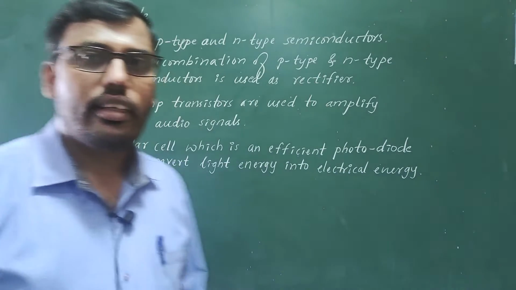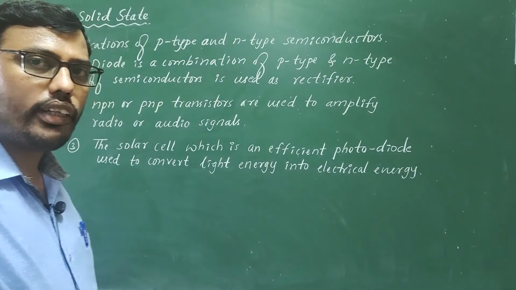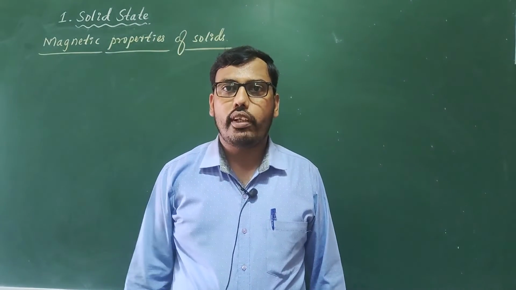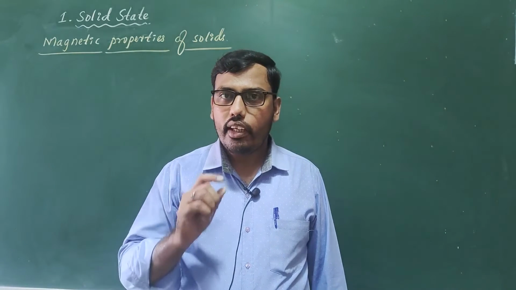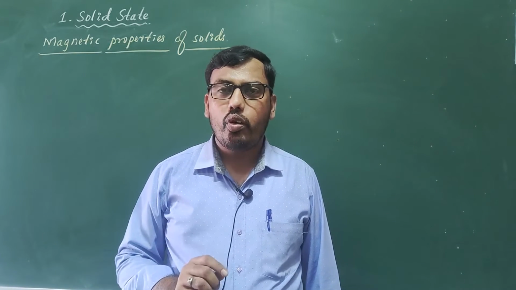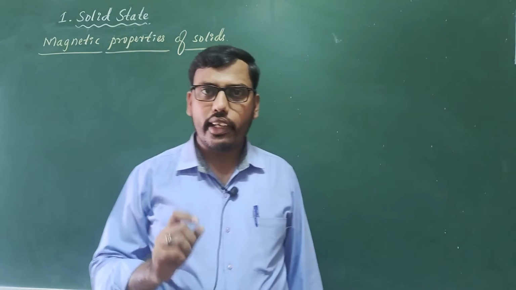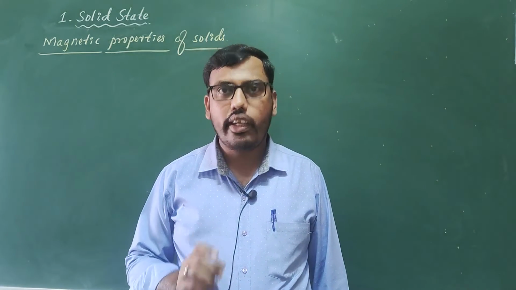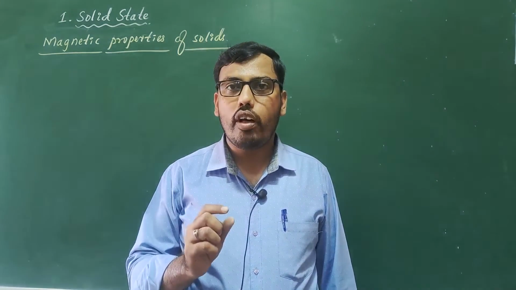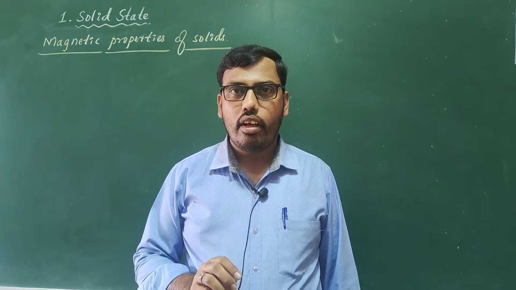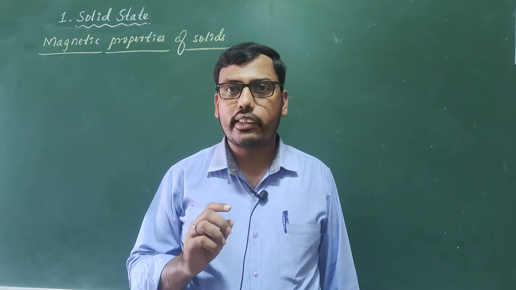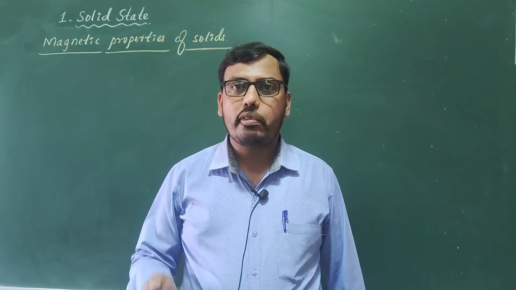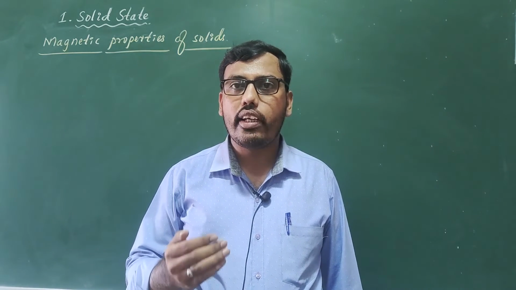Let us discuss the magnetic properties of solids. They are mainly because of the electrons. In solids, each electron behaves like a tiny magnet, meaning a very small magnetic piece. As each electron behaves as a tiny magnet, the magnetic property is measured in terms of magnetic moment.